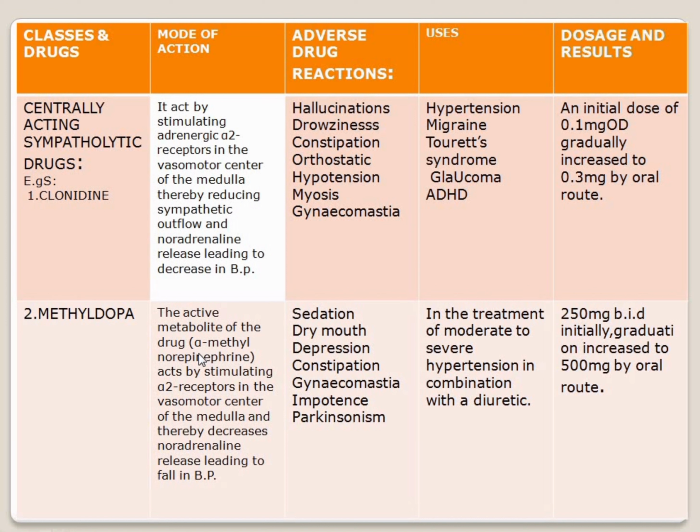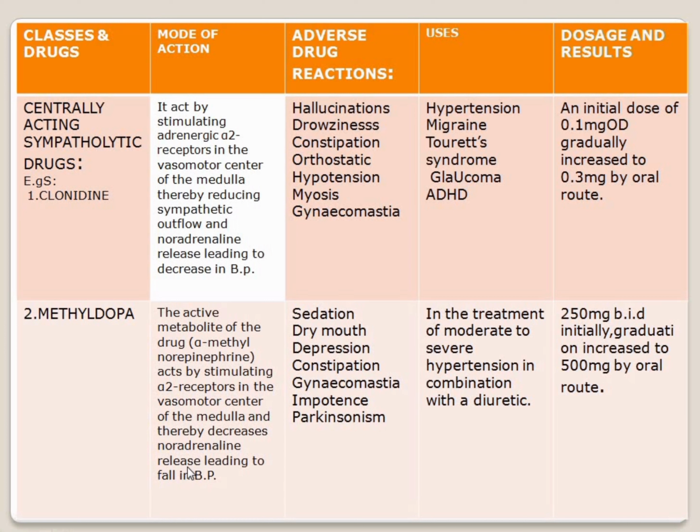Next, methyldopa. What will methyldopa do in our body, that is, how does it show its mechanism of action? In methyldopa, there is an active metabolite of the drug, which is alpha-methylnorepinephrine. This acts by stimulating the alpha-2 receptor, in the vasomotor center of the medulla, and thereby decreases noradrenaline release, leading to a fall in BP.